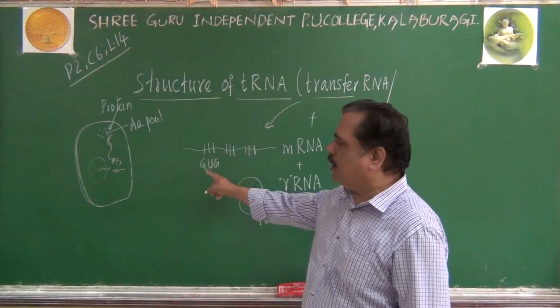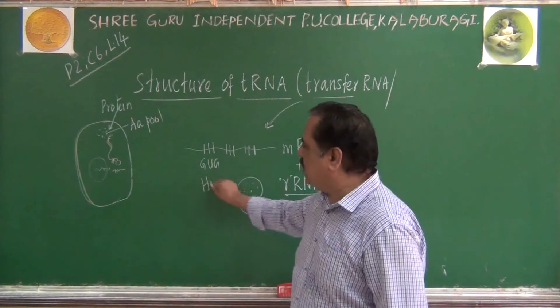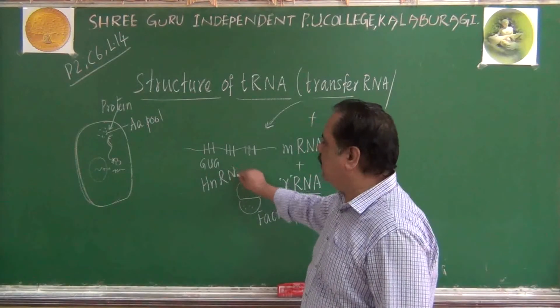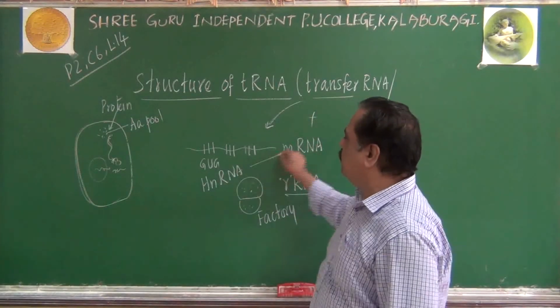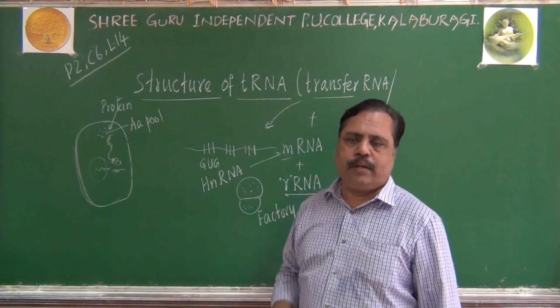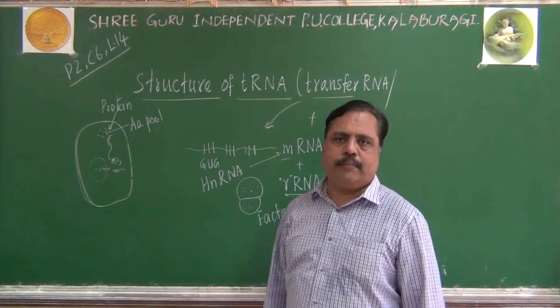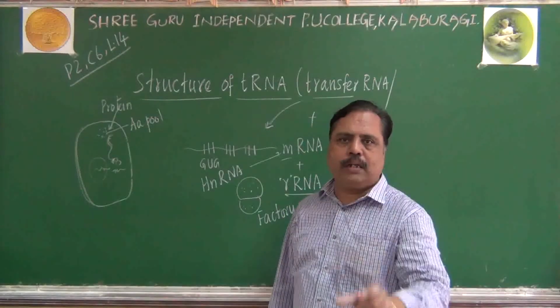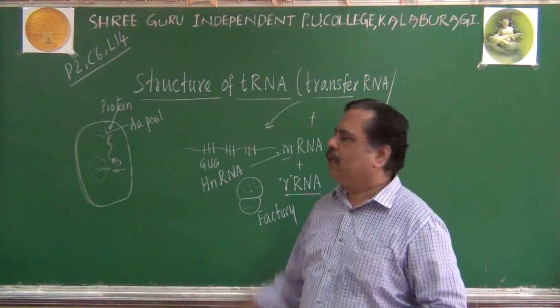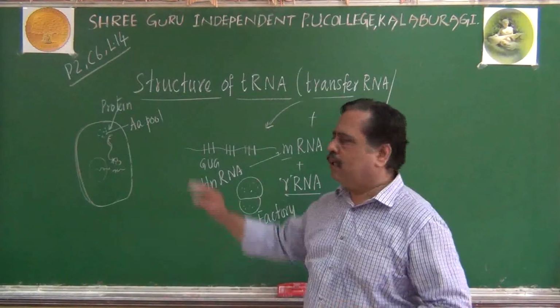Already about mRNA I told you how it undergoes splicing, how it is produced as hnRNA, and later becomes a functional RNA. Everything we have seen: processing, gene splicing. In the next class, I will tell you about the structure of tRNA, an important 5-mark question. We will see the structure of tRNA and the process of translation in the later class.